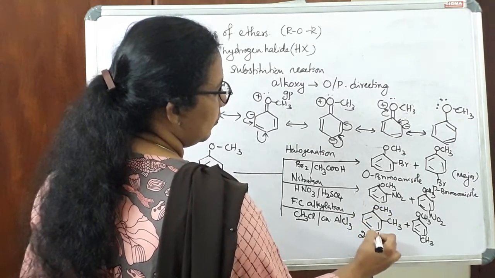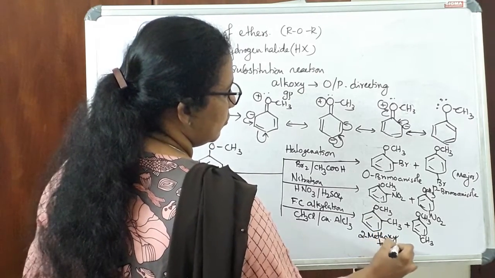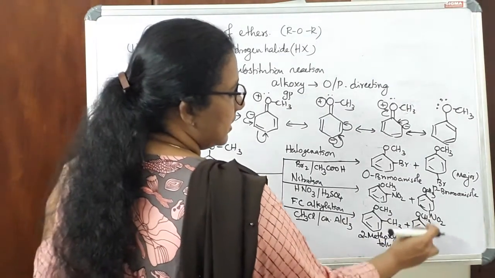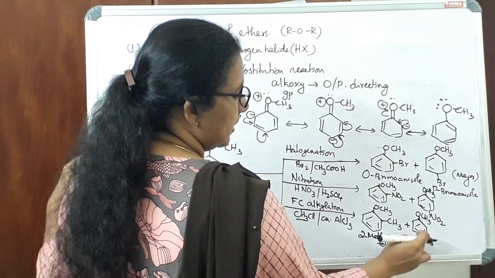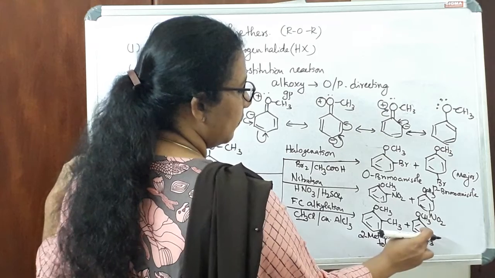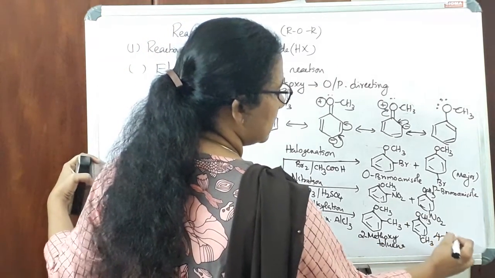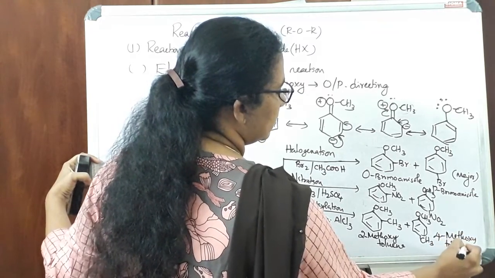So this is 2-methoxy toluene. Here, if this is the first position, since we are going to write it as the derivative of toluene, so 1, 2, 3 and 4. So it will be 4-methoxy toluene.